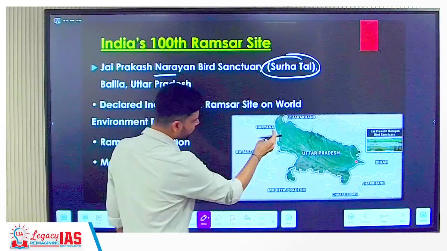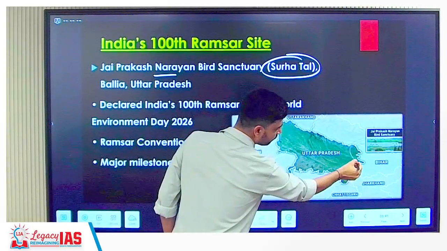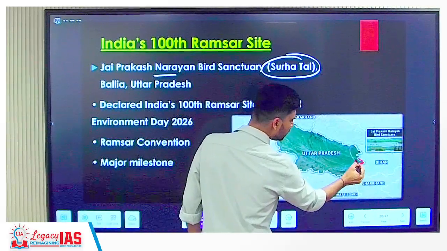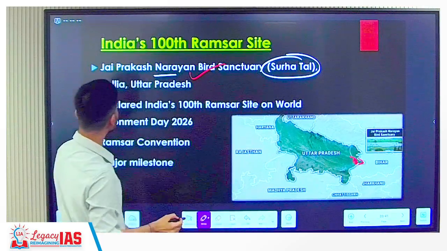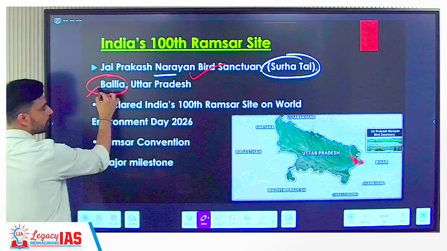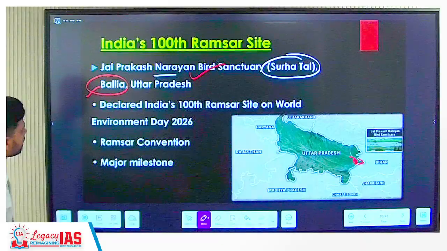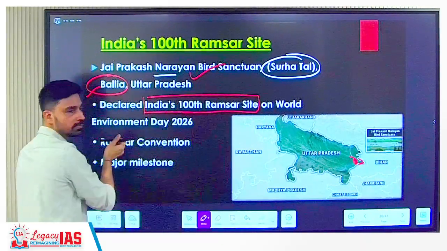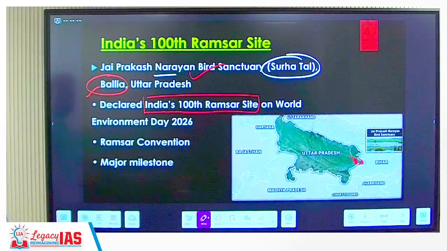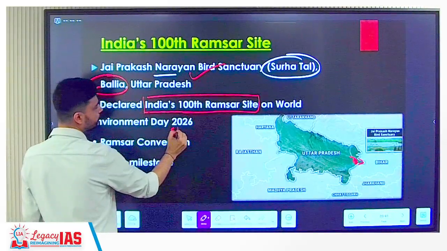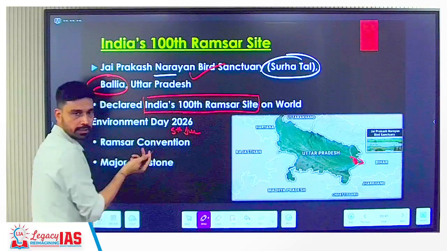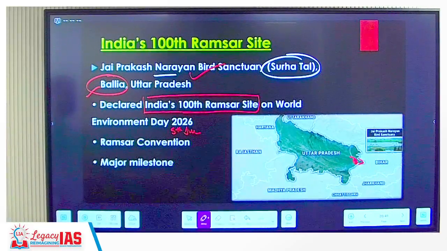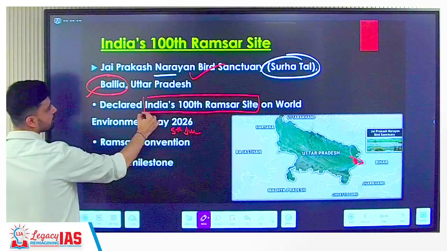If you look, this is the map of UP, and here in which part? Western part of UP, eastern part of UP, near the border of Bihar. This is the location of this Jayaprakash Narayan Bird Sanctuary. District wise, it is part of Balia district of Uttar Pradesh. It is important because India now has its 100th Ramsar site. So 100th Ramsar site, and every year on 5th June, what do we celebrate? World Environment Day, right? Because we celebrate World Environment Day on 5th June, that day it was decided to declare it to be India's 100th Ramsar site.